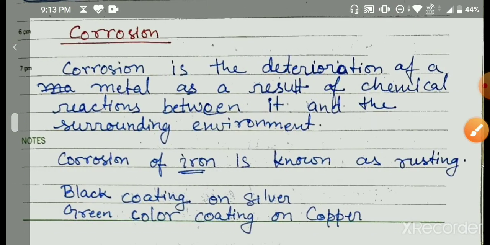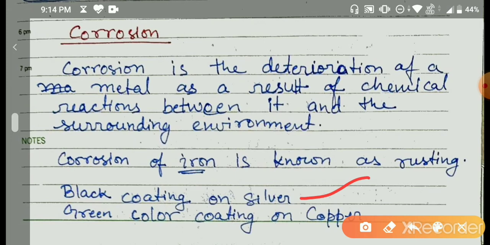So corrosion is a deterioration. Let's define corrosion. Corrosion is the deterioration of a metal as a result of a chemical reaction between it and the surrounding environment. Corrosion in iron is known as rusting, that we have seen. The black coating on silver, you can see that there is a black coating on silver if silver starts corroding. But in case of iron only, we use the word rusting. Remember this word. In other cases we have to use corrosion only. We cannot say that silver is rusting. Whereas the green coating for copper.